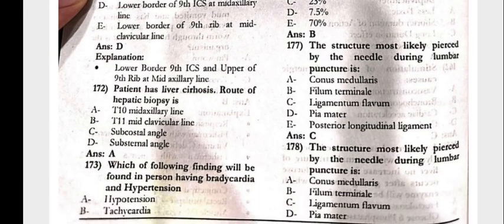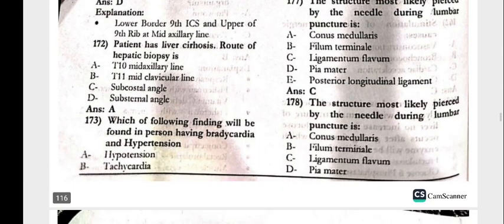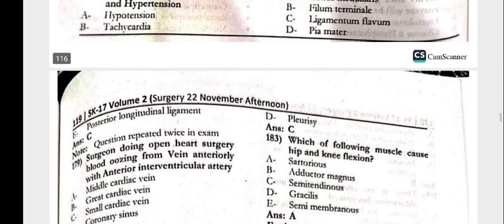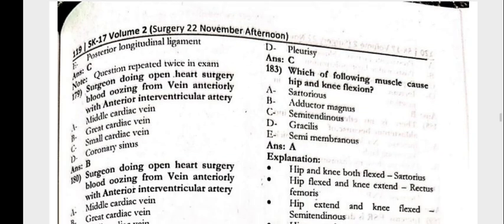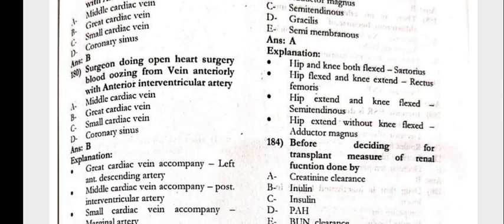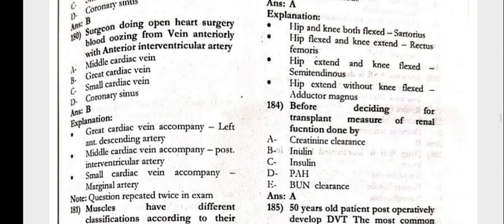The structure most likely passed by the needle during the lumbar puncture is the ligamentum flavum. The surgeon doing open heart surgery, the vein running anteriorly with the anterior interventricular artery is the great cardiac vein. The surgeon doing the open heart surgery, that is the same MCQ again.